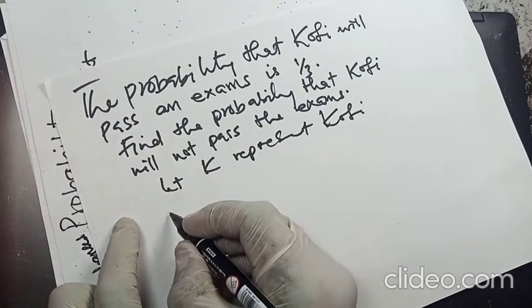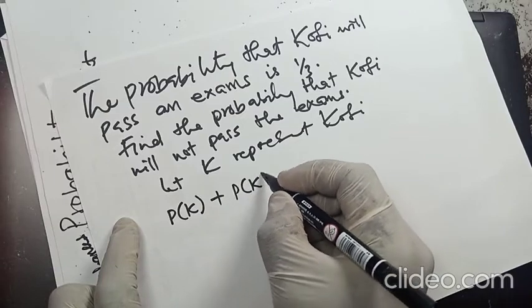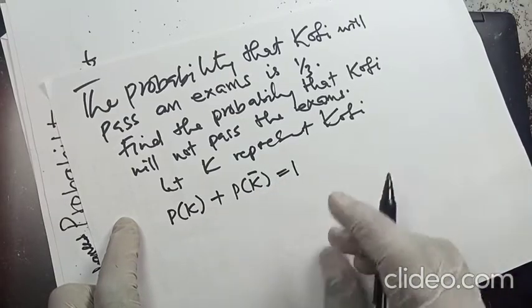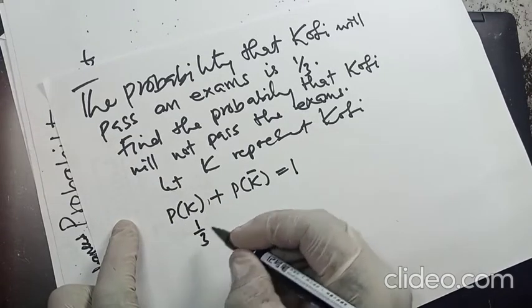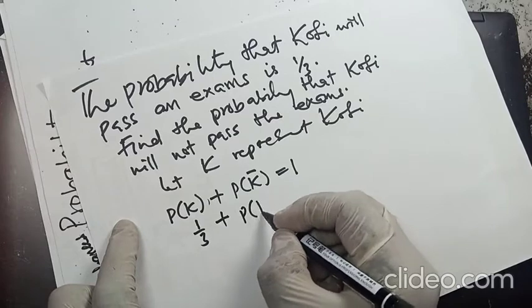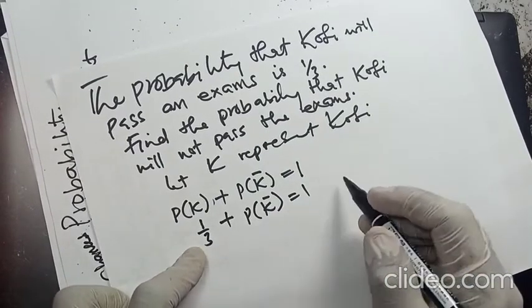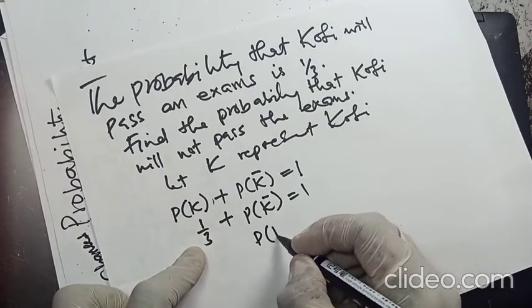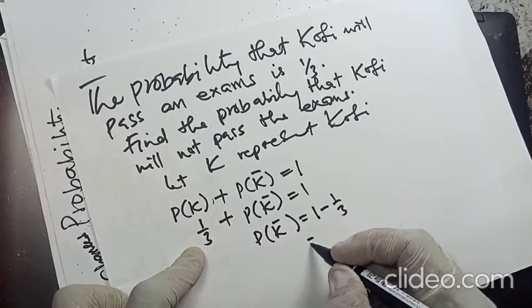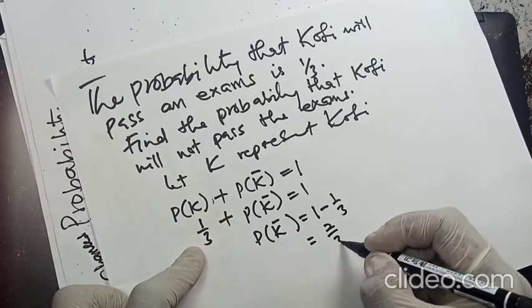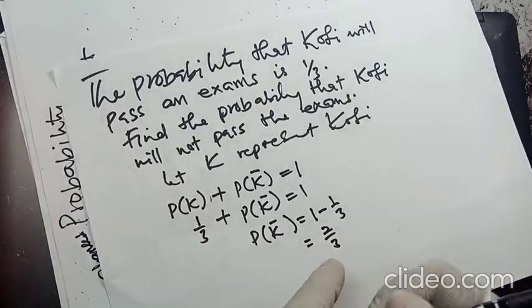So the probability that Kofi will pass the exams plus the probability that Kofi will not pass equals 1. And from the question, we have the probability that Kofi will pass the exams to be 1/3. So now we group like this. This will move to the other side. We get the probability that Kofi will not pass the exams to be 1 minus 1/3. And this will give us 2/3. So this will be the probability that Kofi will not pass the exams.